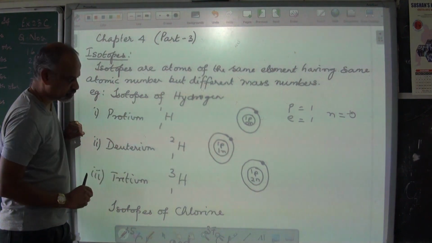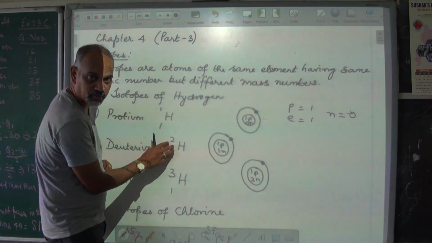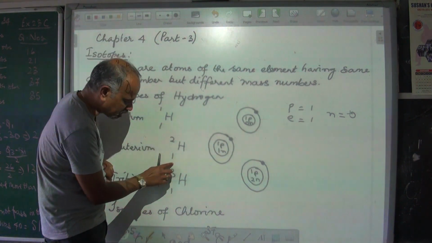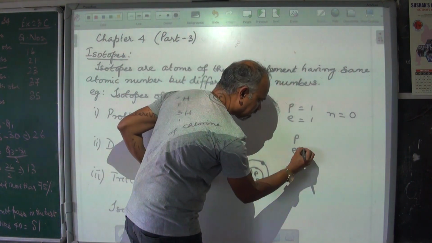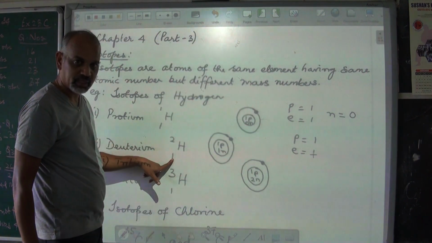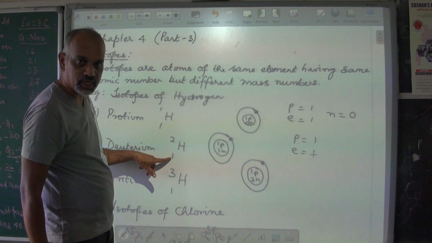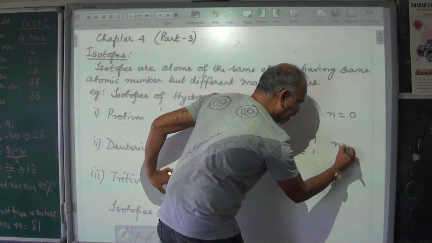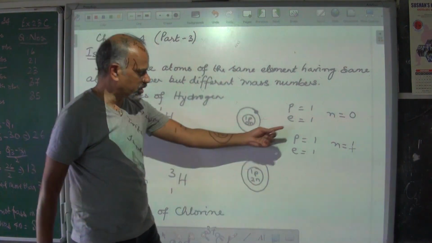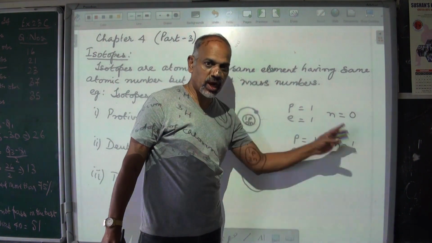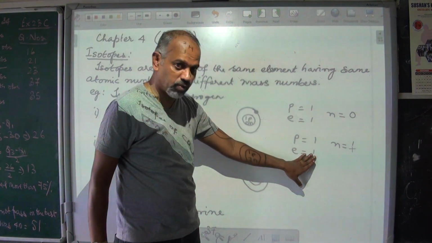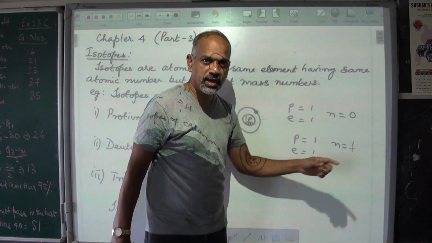Next one is deuterium. This is what is represented for deuterium. Hydrogen atom with mass number 2, atomic number 1. Atomic number represents protons and electrons. Proton is 1. Electron is also 1, same. The difference between these 2 numbers will give you the neutrons. So the neutrons are 2 minus 1, that's 1. So the second one has 1 neutron. First one had no neutrons. The second one has 1 neutron. These numbers are same. Proton 1, electron 1, here also proton 1, electron 1. Whereas the number of neutrons are different.